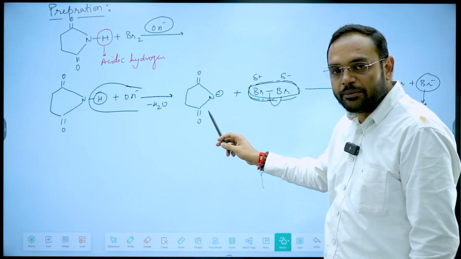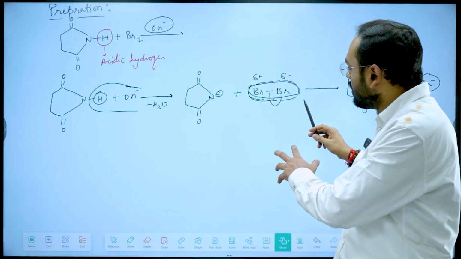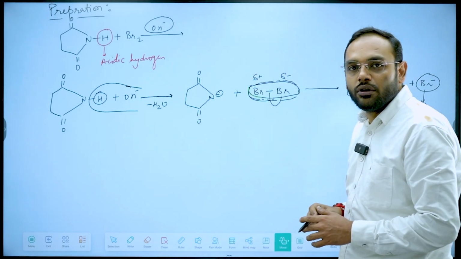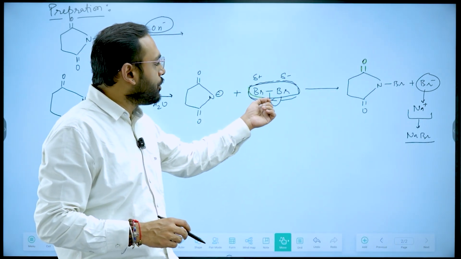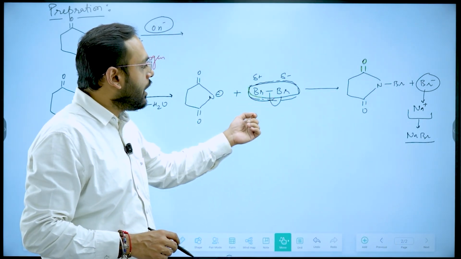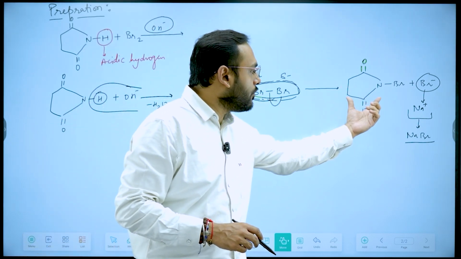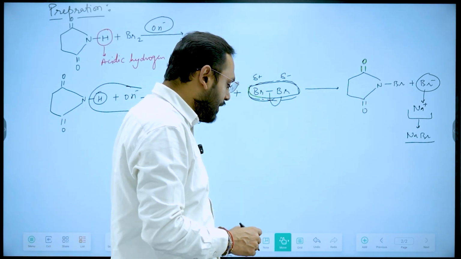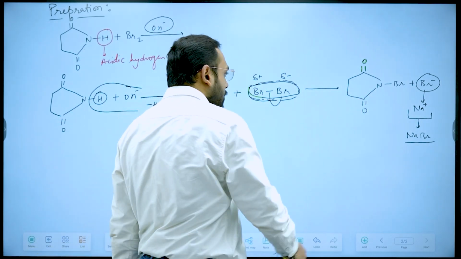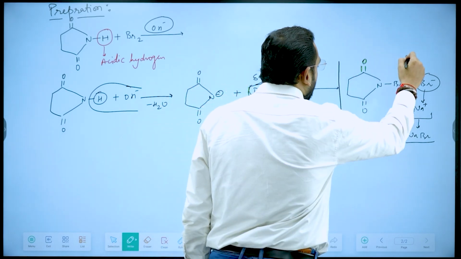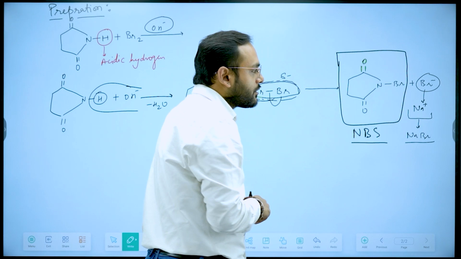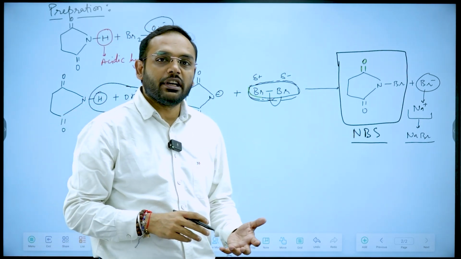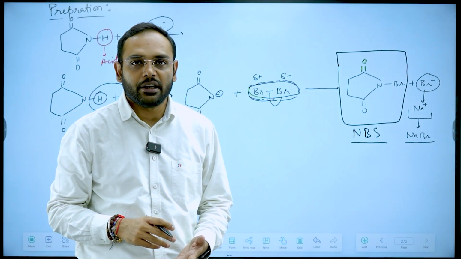Then the anion was formed and the anion attacked the Br molecule, and the Br molecule broke in such a way, producing Br plus and Br minus, and in that process N-bromosuccinimide, NBS, was formed. This is our NBS, N-bromosuccinimide, and as a byproduct of this reaction, H2O and NaBr are formed.